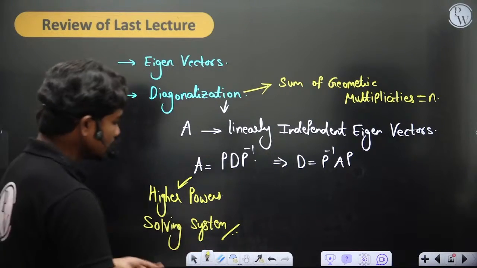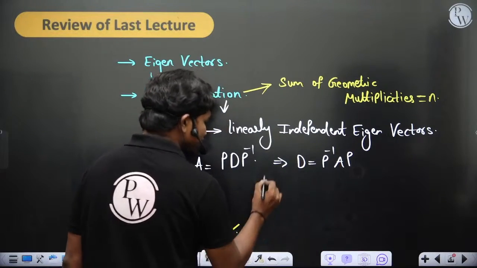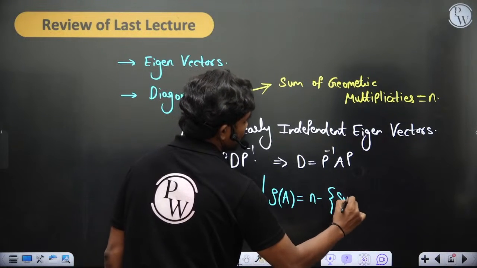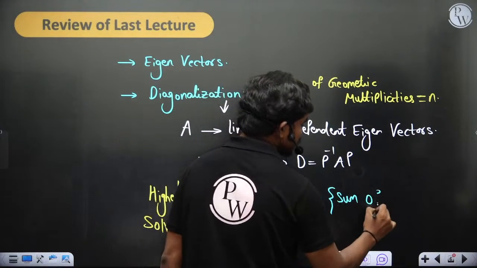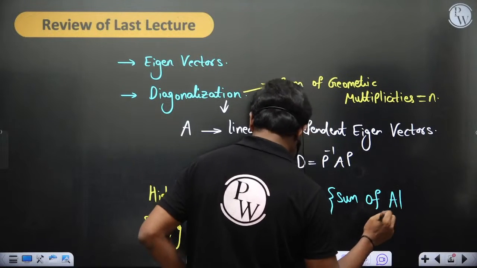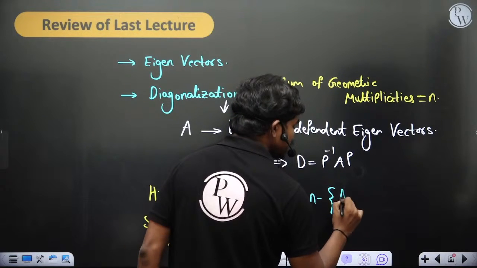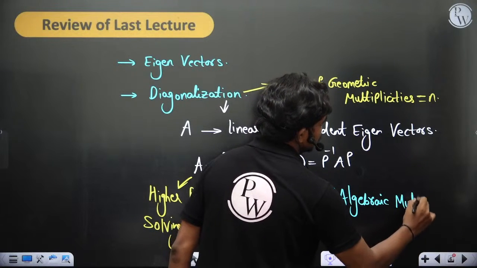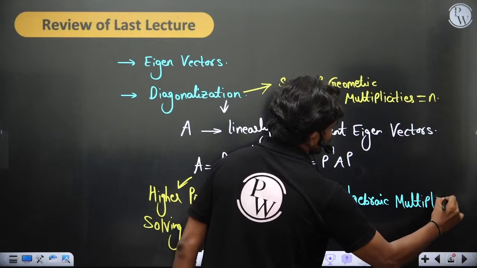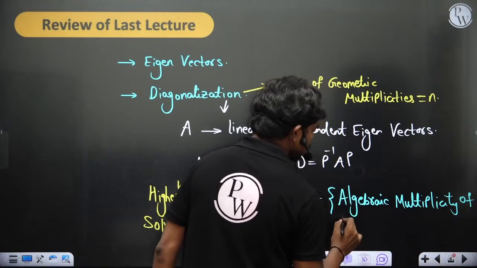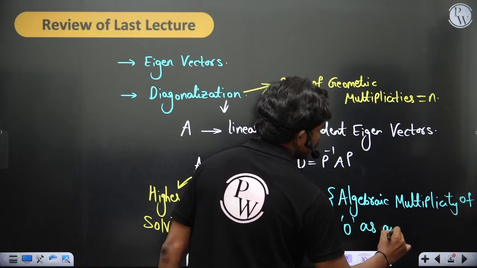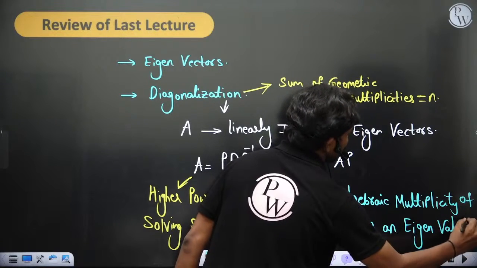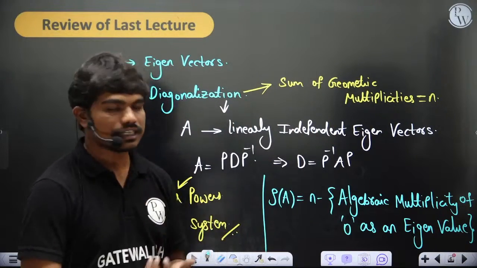And I have also given you one important point. The rank of any matrix A, we are talking about square matrices, is equal to n minus the algebraic multiplicity of 0 as an eigenvalue, of course. So 0 as an eigenvalue. This is what we have seen, and we have generated this.